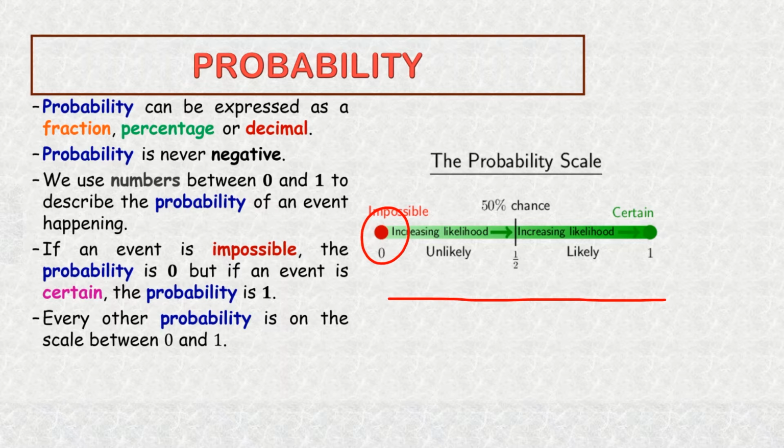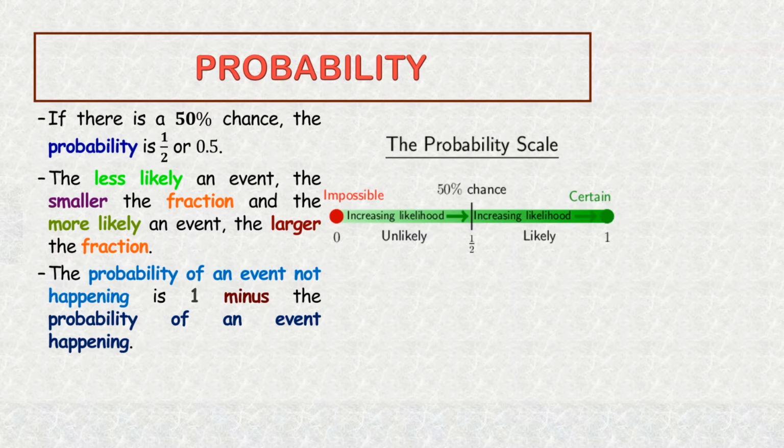But if our event is certain, then the probability is 1. If the event is likely or unlikely, then our probability is in between 0 and 1. If there is a 50% chance of our event happening, we say the probability is 1/2 or 0.5.